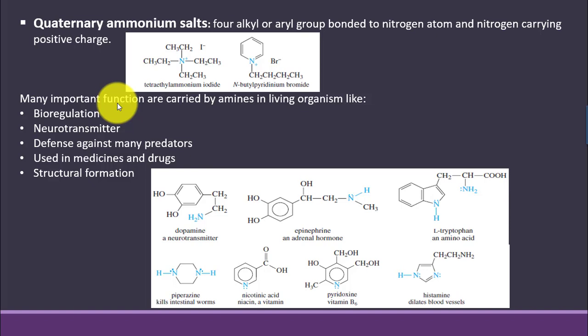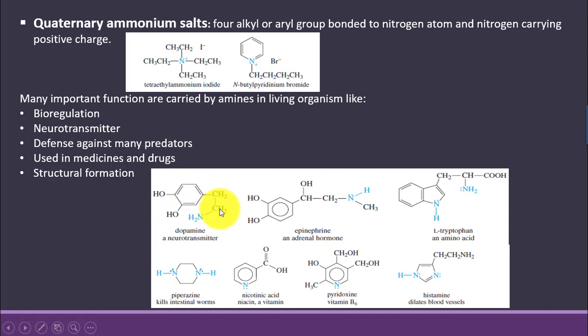Now, talking about the importance of amines, why should we study the chemistry of amines? Amines are a very important class of organic compounds, and they perform many important functions inside living organisms, like bioregulation of many biological processes. Amines are neurotransmitters. Amines act as a defense against many predators, and due to their high biological activity, many amine-based medicines and drugs are synthesized. They are also an important constituent of amino acids, so they are very important for structure formation.